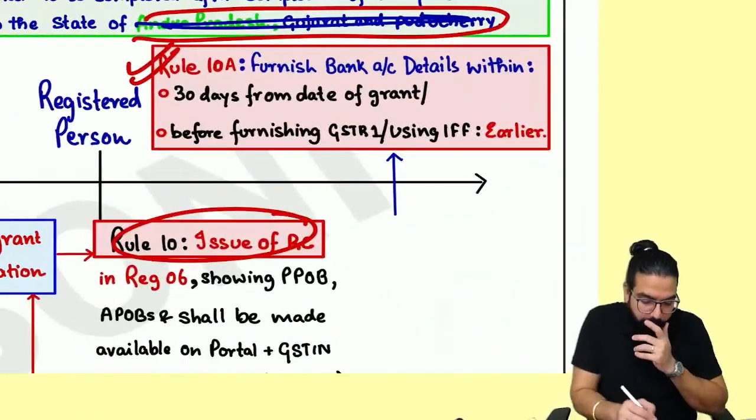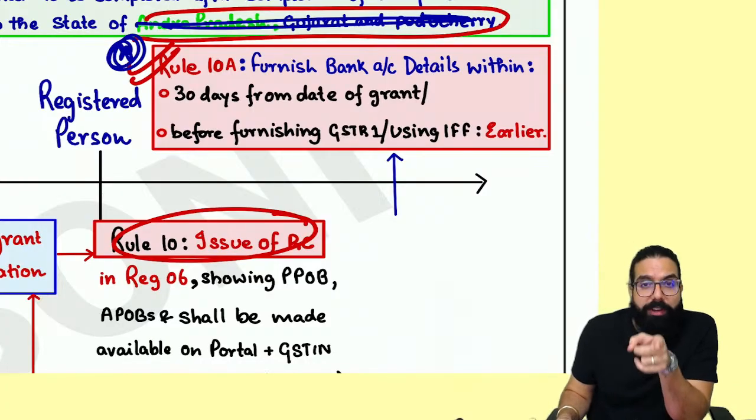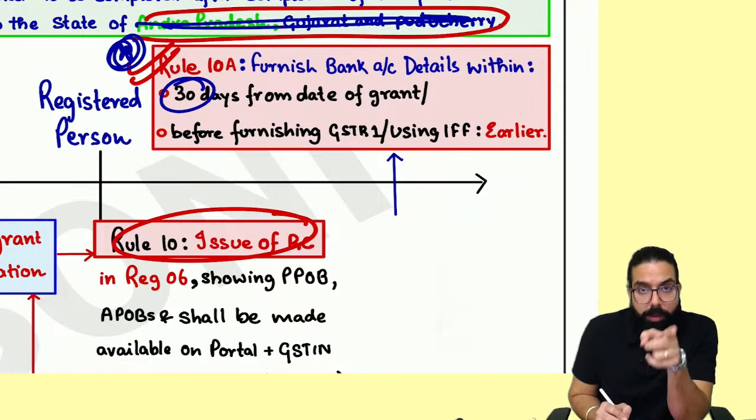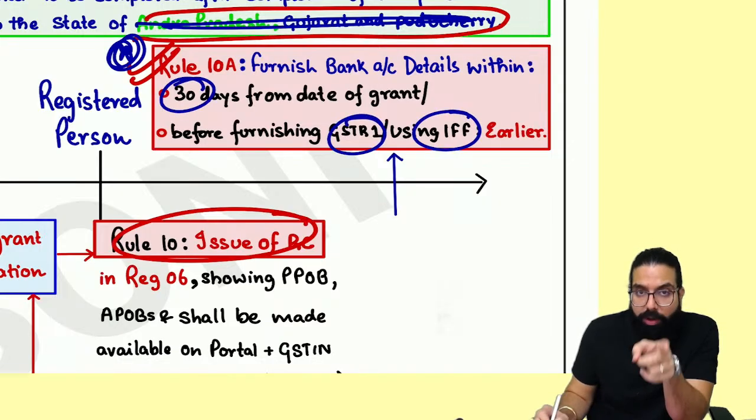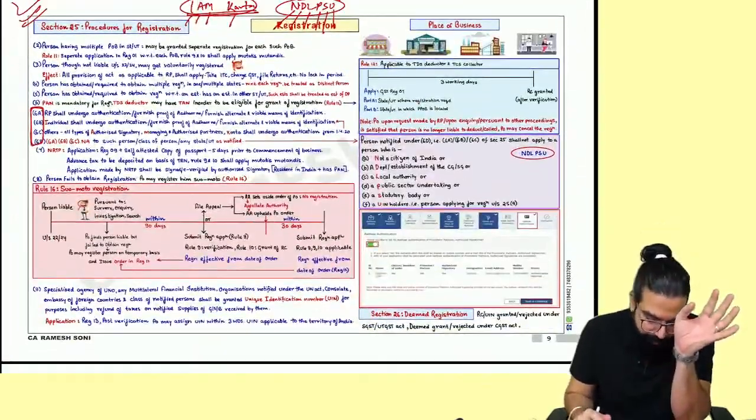Done, sir. Sir, one more small point which they can tell you. What is the time limit to furnish your bank account details once you have got registration? You should furnish it within 30 days or before filing GSTR1 or your IFF, whichever is earlier. This can be a small MCQ. Please take care of it. Done, sir. This point is clear.